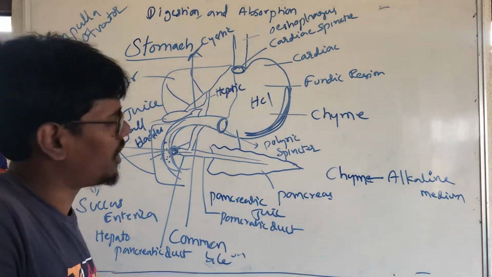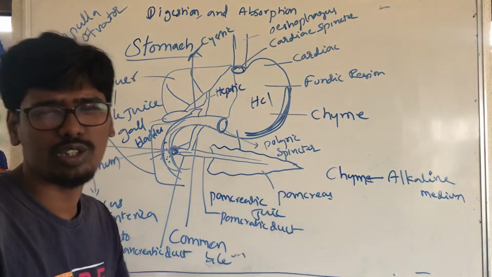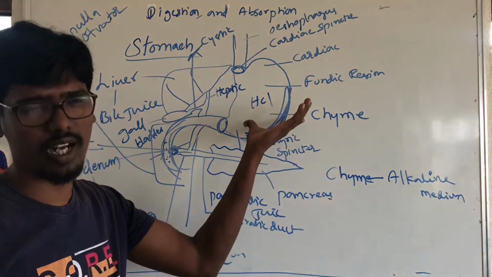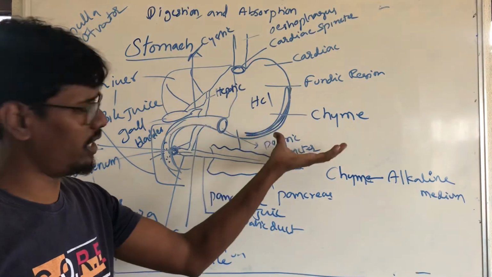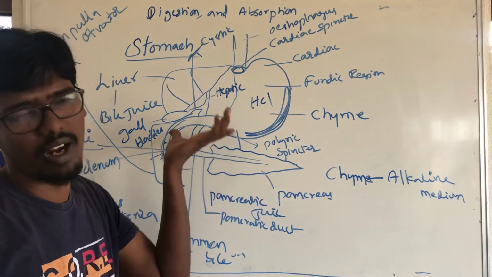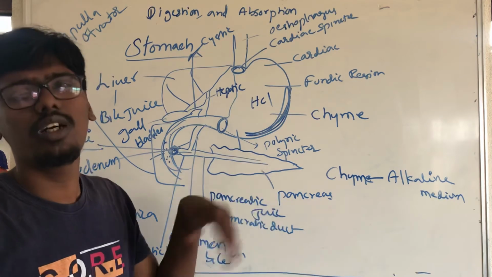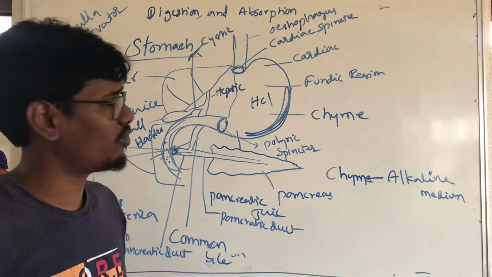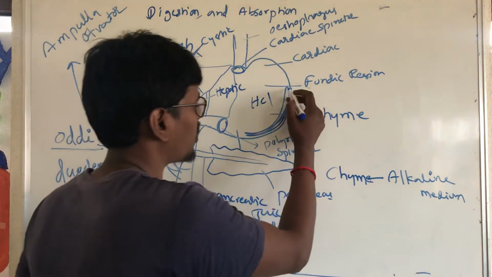Okay, this is the story about the stomach. What glands are present inside the small intestine, large intestine and duodenum, we will discuss later. First we have to see the stomach.